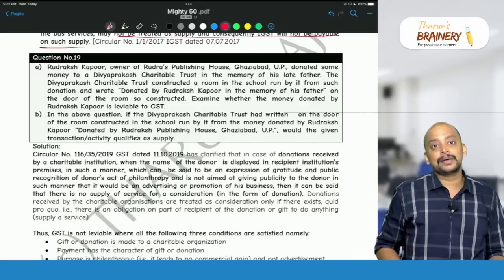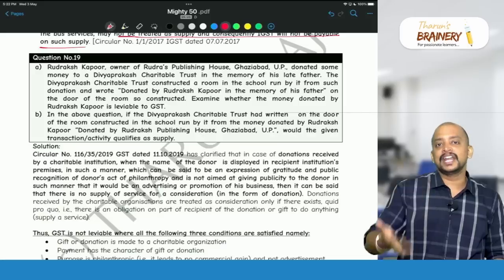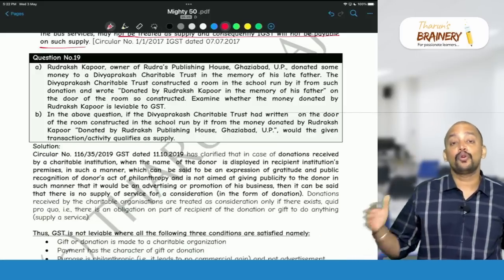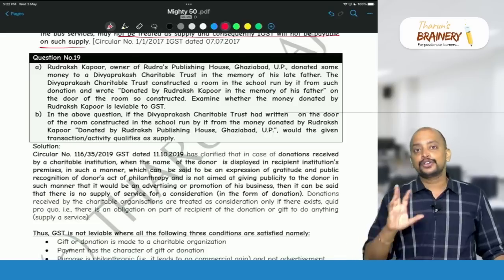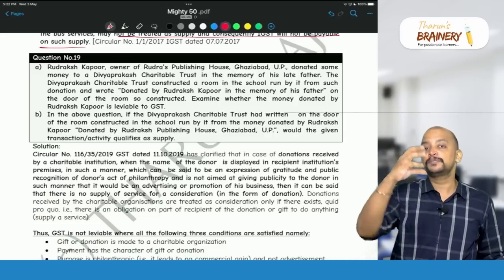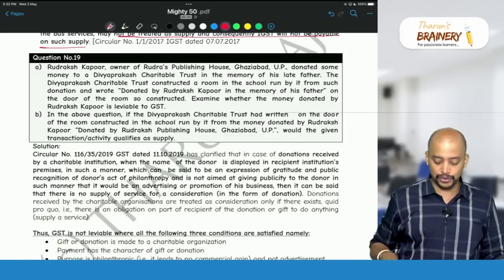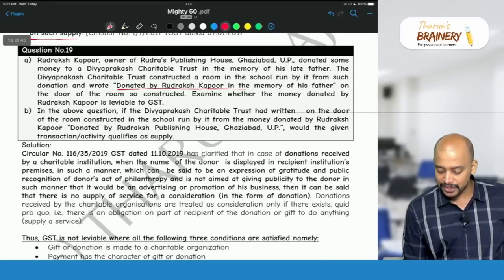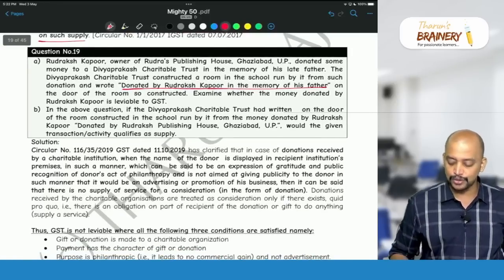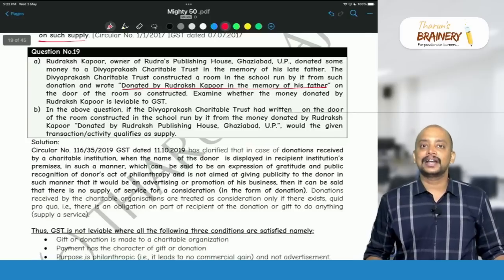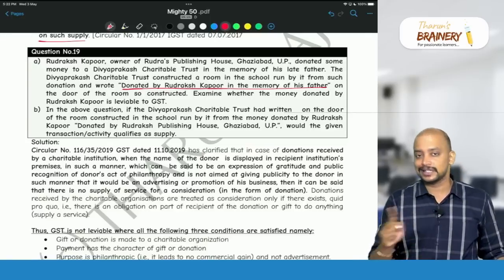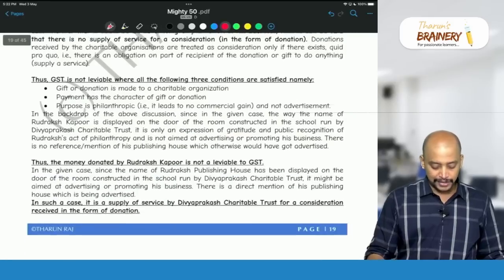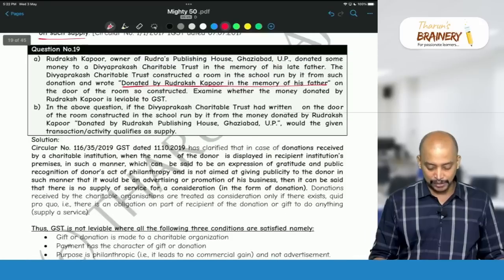So here, display of name, whether conditional or unconditional: display of name voluntarily out of gratitude, not as a compulsion. Now whether the display of name gives a business advantage to the donor? No, because the words written are donated by Rudraksh Kapoor in the memory of his father, but there is no business advantage. So it is like unconditional donation, not treated as consideration, consequently it is not a supply. Okay, so that is the answer: not leviable to GST.